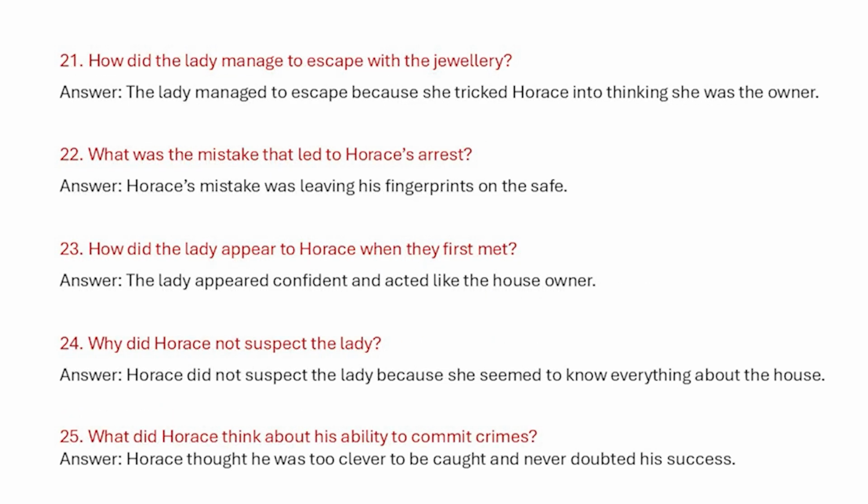21. How did the lady manage to escape with the jewelry? Answer. The lady managed to escape because she tricked Horace into thinking she was the owner. 22. What was the mistake that led to Horace's arrest? Answer. Horace's mistake was leaving his fingerprints on the safe.